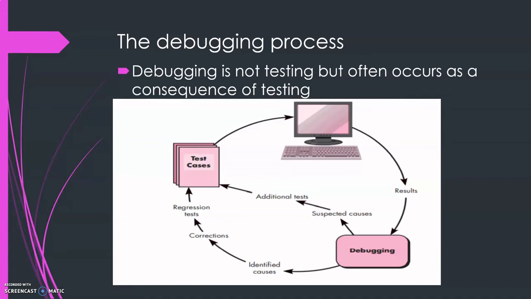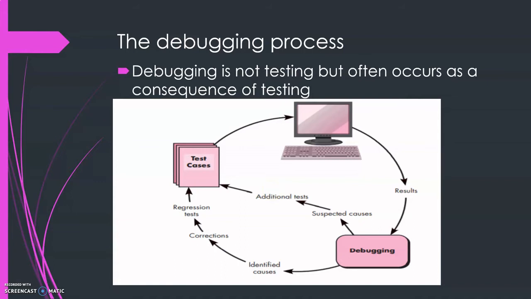So here we have test cases and we are giving the test cases into the execution. Then the results are assessed and the expected and actual performance are compared, and the debugging process attempts to match through additional tests, then identified causes, corrections, regression tests, etc.